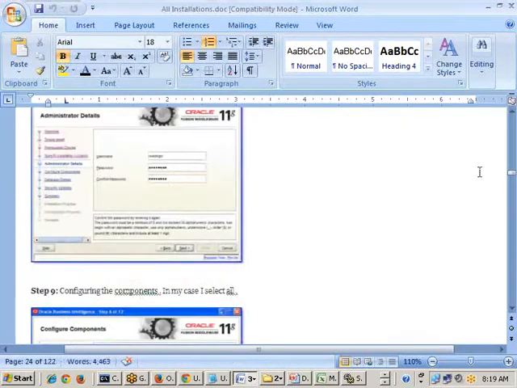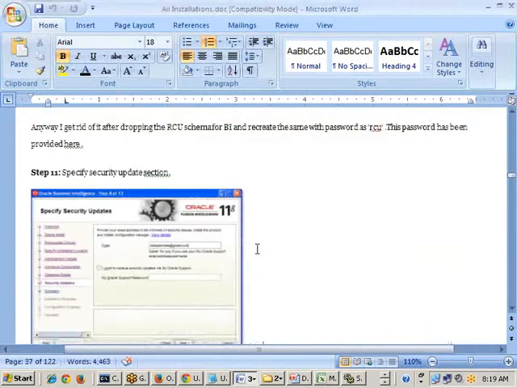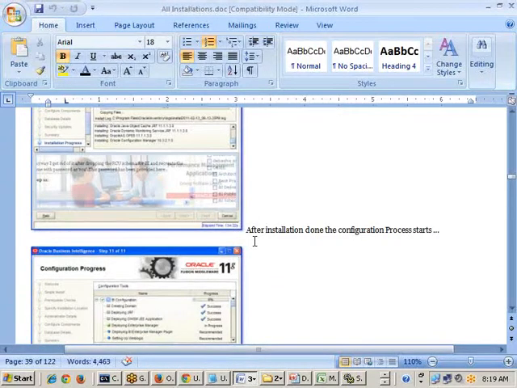Any other questions apart from this? Online folks or offline folks? Yes, offline folks. Any questions?